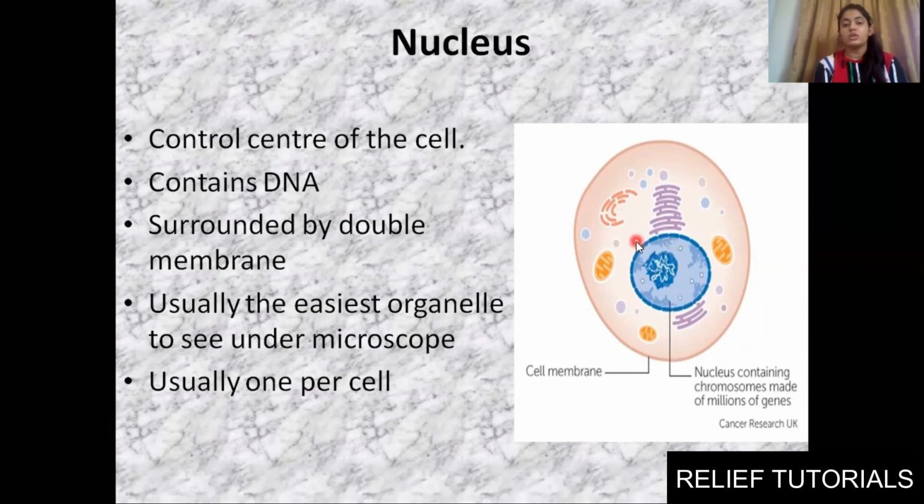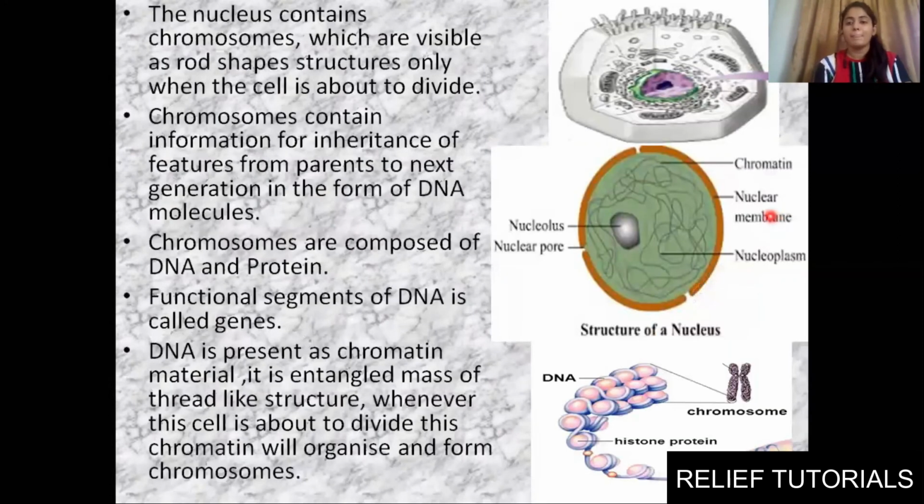Okay, third thing, usually it is the easiest organelle to see under microscope. If you might have noticed, the first slide of this chapter when we started, in background I kept picture of cells. In that, nucleus was easily visible. When we stain the slide, when we stain the cell, nucleus we can easily differentiate. And it is usually one per cell. In one single cell, one nucleus will be present. Clear? Fine.